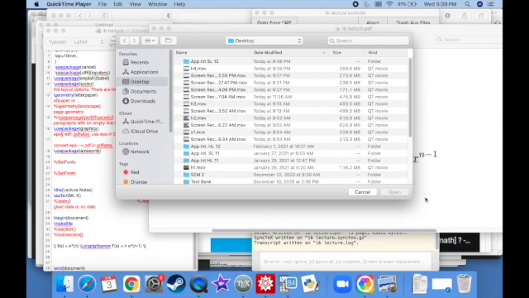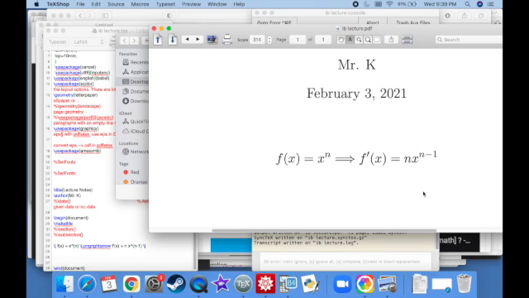All right, and without further ado, we're going to give you your very first calculus rule, which is the most basic one, and it's one that you're going to get very familiar with in this class. It is called the power rule. All right, now I don't know if you noticed that there was a weird pattern with the last two examples, but there was actually a pattern, and it follows this exactly. If f of x is equal to x to the n power, then the derivative, quite simply, is n times x to the n minus 1 power.